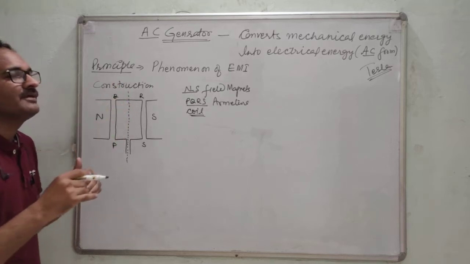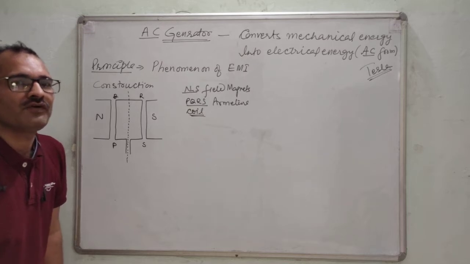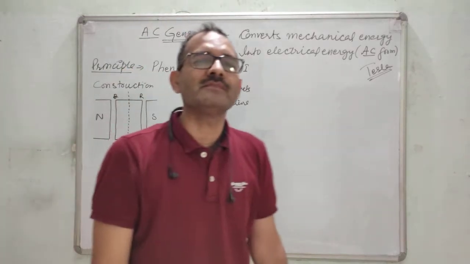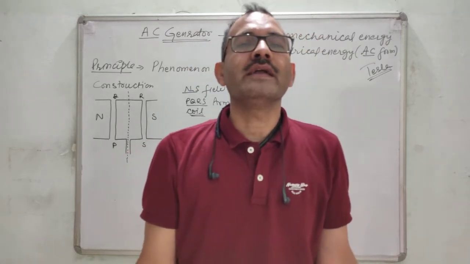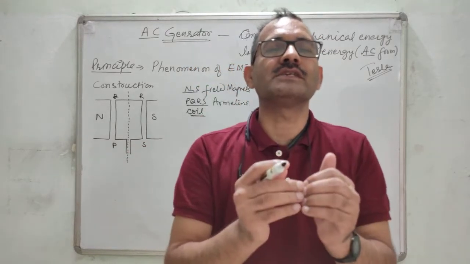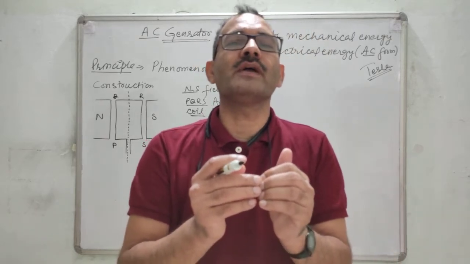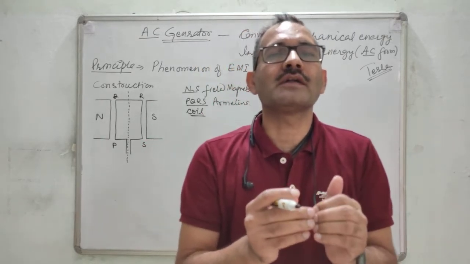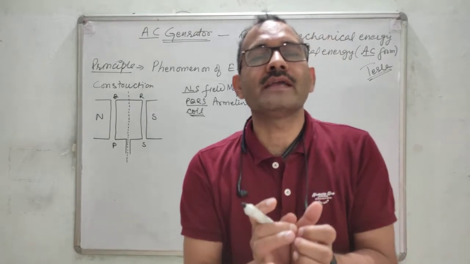The rotation may be due to mechanical energy. Where the mechanical energy comes from depends on the machine. In hydroelectric power stations, water is made to fall from a height on the turbines and the turbine rotates. That provides the mechanical energy.